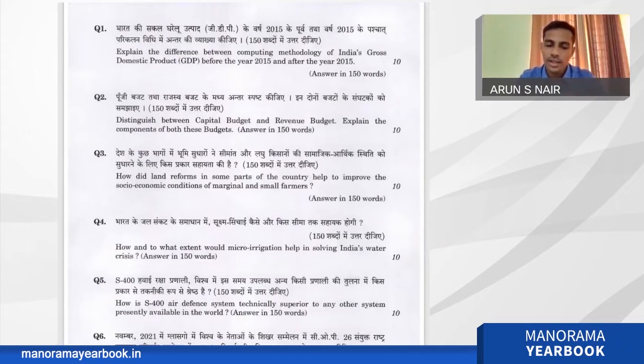Another important difference is the Index of Industrial Production, IIP. Everyone knows this because we prepare it for the prelims examination; it is used to measure manufacturing and trading sector activity. Previously IIP was used. Now it is the gross value added, GVA, at basic prices that is used for GDP. Previously, along with IIP, the ASI, Annual Survey of Industry data, was also used for calculating GDP. Now it was changed to the MCA 21 database, where companies file their own data by themselves. This data is used by the central government to calculate the GST.